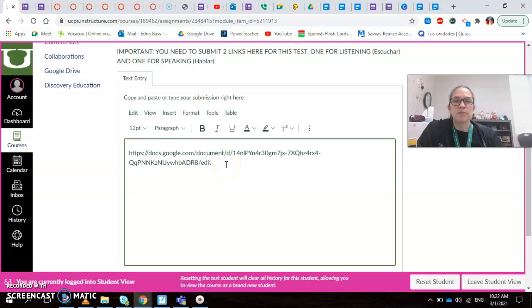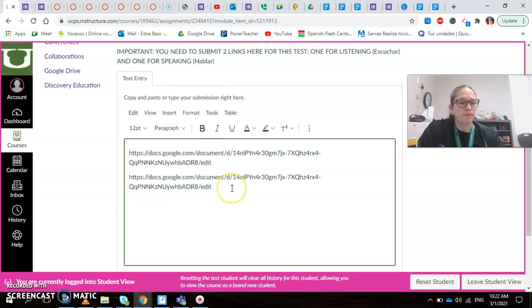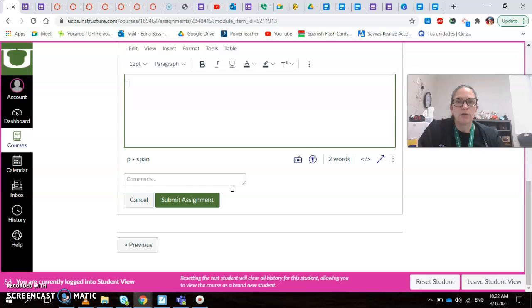Click enter when you paste your link, so it's easier just to go and click to open it. And then you put your 2 links there. Do the 2 links were the same, but and then submit assignment. So I will get all that for your final assessment. If you have any question, please ask me.